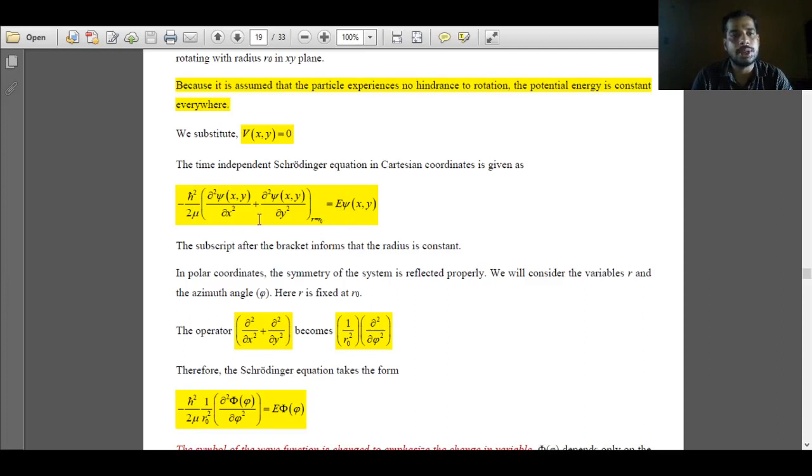So this is the Hamiltonian operator, and when it acts on the eigenfunction psi xy, it gives an energy value multiplied by the same function. This is all about the time independent Schrodinger equation.